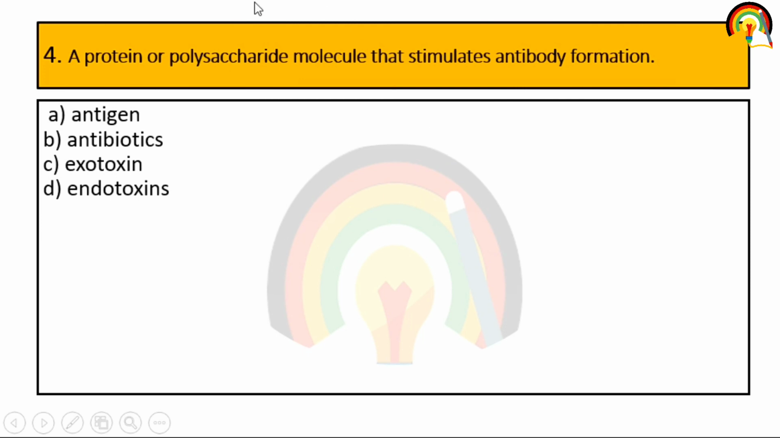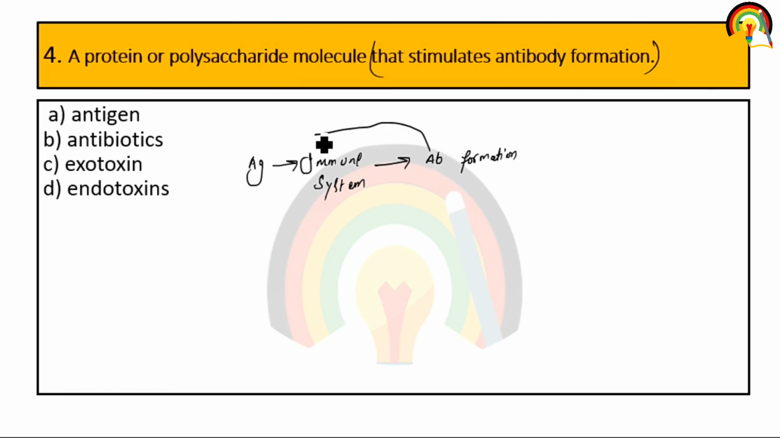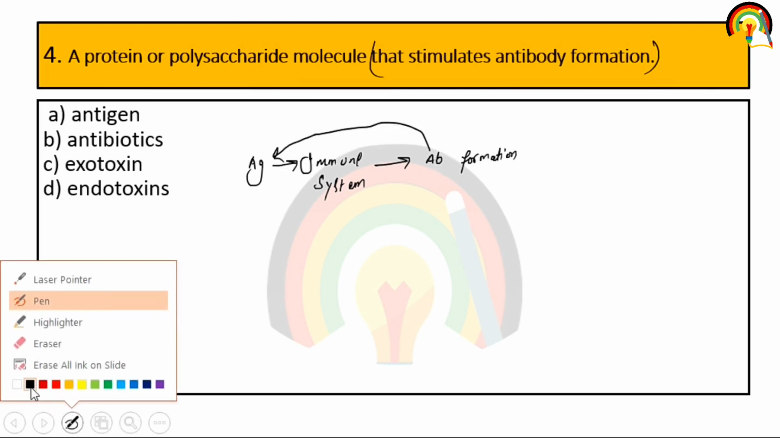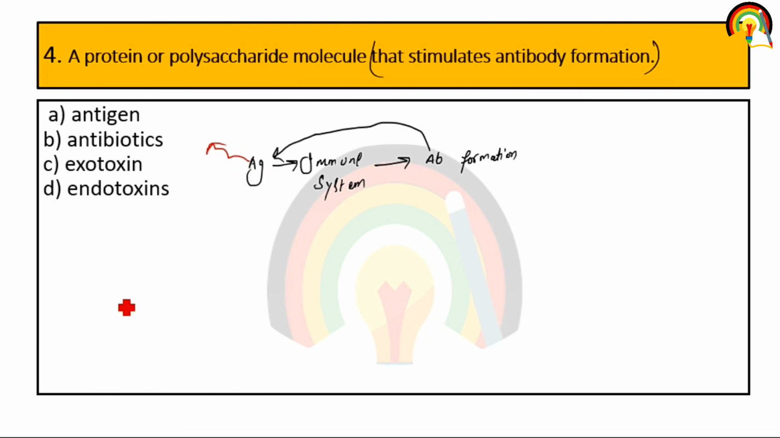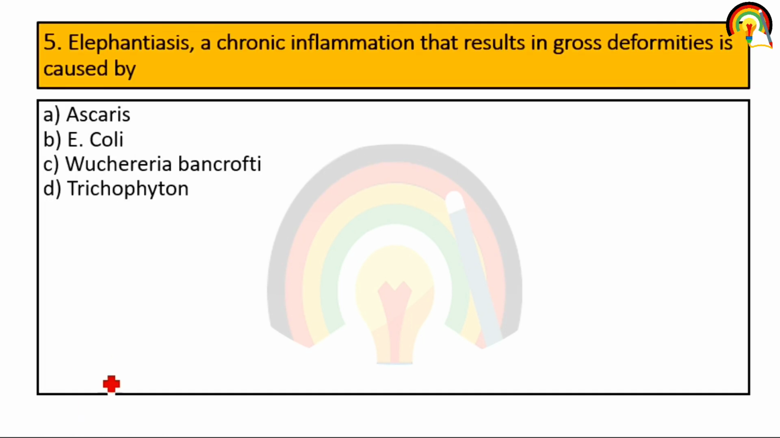Next one. A protein or polysaccharide molecule that stimulates antibody formation. So it is antigen that stimulates antibody formation. When an antigen enters our body, it is detected as a foreign molecule. As a result, our immune system activates, that is, it stimulates antibody formation. And this antibody mainly attacks this antigen and eliminates it from the body. So antigen is a molecule that stimulates antibody formation, right?